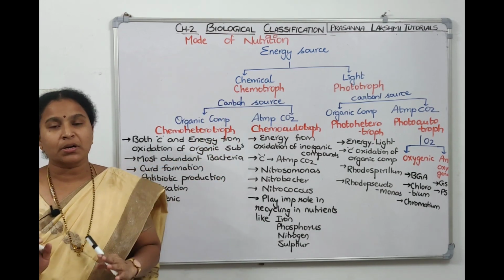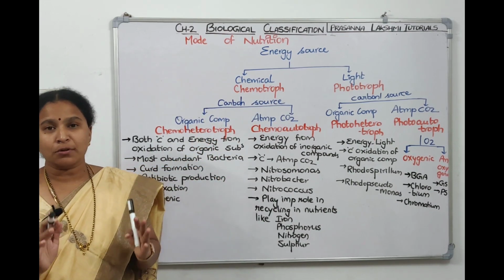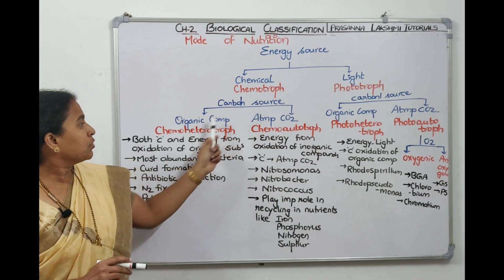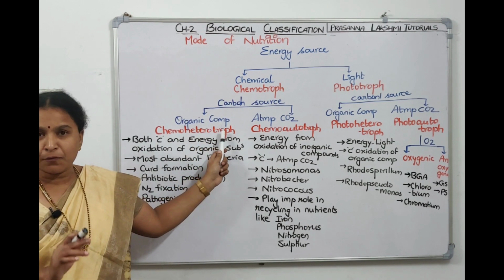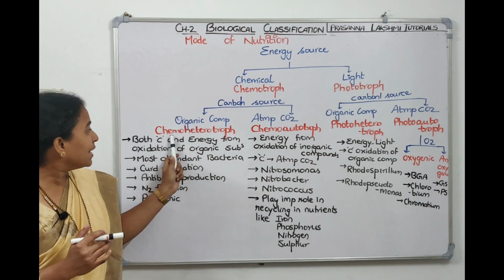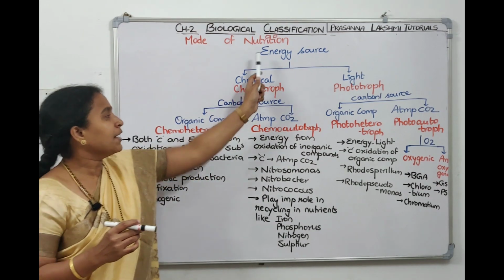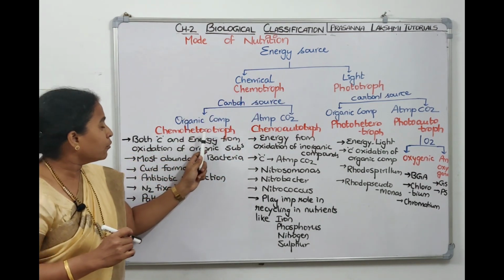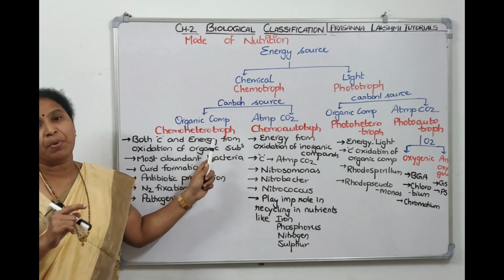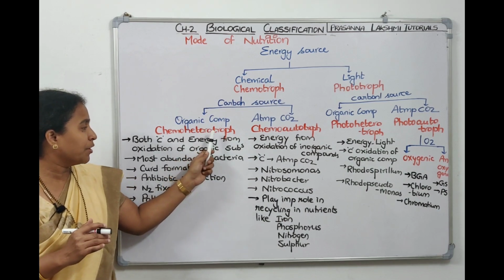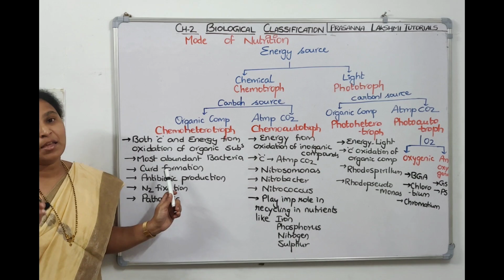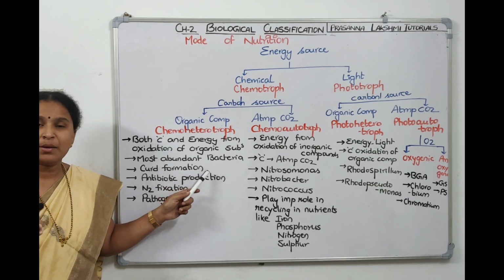Now, energy over. They also need a carbon source. Depending on the carbon source, if it is oxidation of organic compounds, from there they get the carbon, then they are called chemoheterotrophs. Chemotroph because the energy source is chemical. Heterotroph because they are using organic compounds. They are oxidizing organic compounds to get the carbon. Most of the bacteria are chemoheterotrophs.